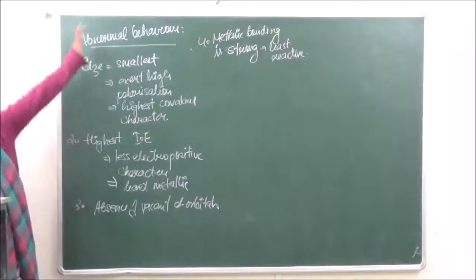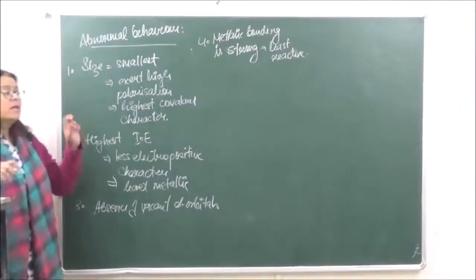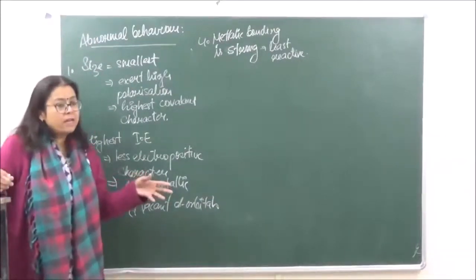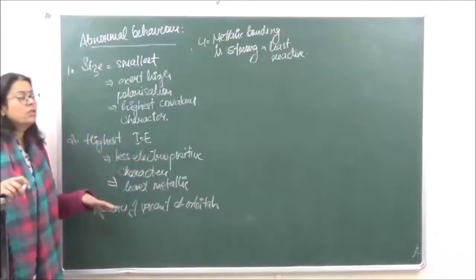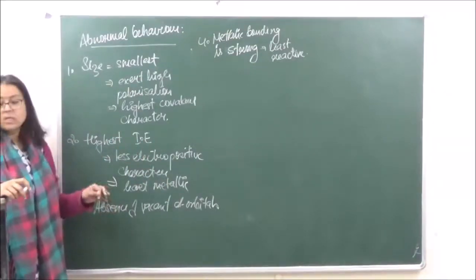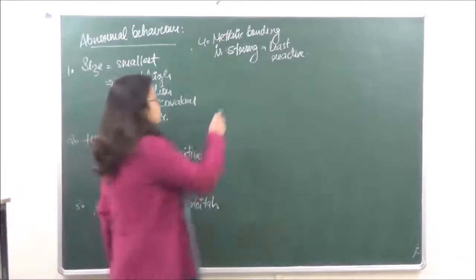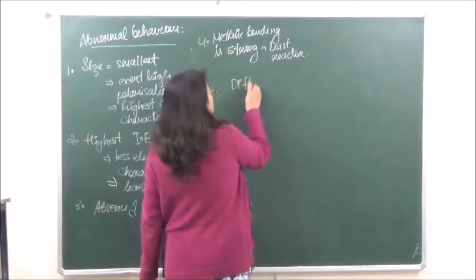Okay, so these are the 4 reasons why lithium is going to behave in a different manner than the rest of the alkali metals. Got it? So let's just see what are the differences in properties of lithium.